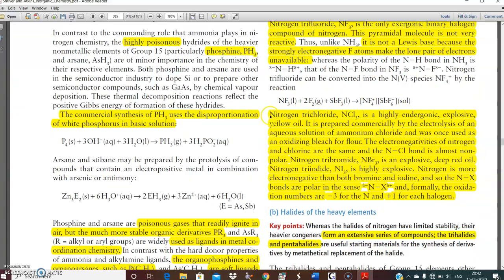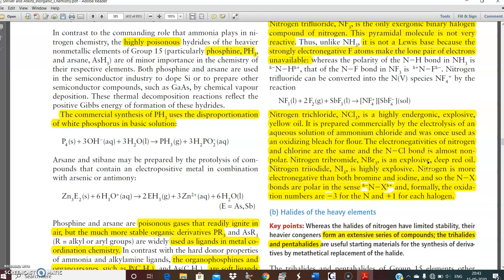Nitrogen trichloride is highly endergonic, an explosive yellow oil. It is prepared commercially by the electrolysis of an aqueous solution of ammonium chloride and was once used as an oxidizing bleach for flour. The electronegativities of nitrogen and chlorine are almost similar, and hence the N-Cl bond is almost nonpolar.